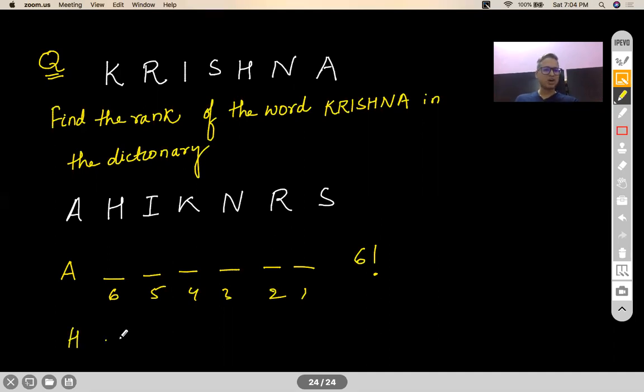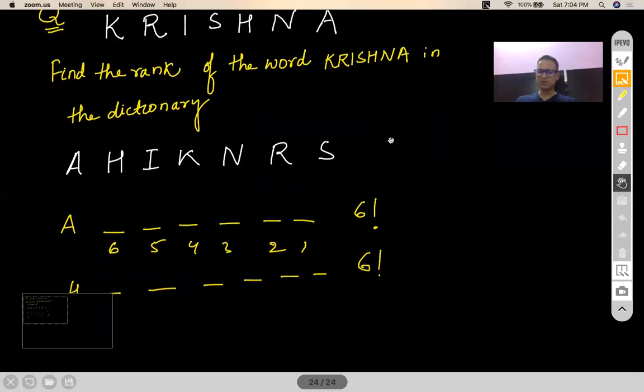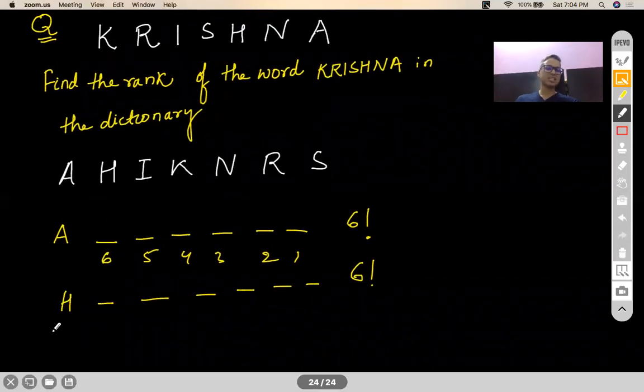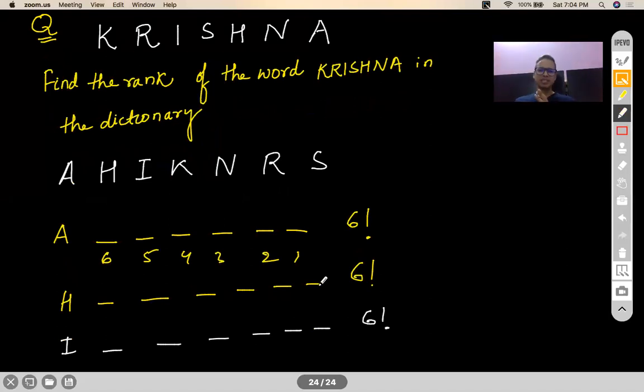Similarly, can you say all words that start with H, that also is 6 factorial? Correct? They will also precede Krishna. Correct? All words that start with I. So blindly we can comment that these words will definitely precede Krishna. So your answer will be somewhere after 720 into 3, which is almost 2160. So anybody who has given an answer less than 2160, you are definitely wrong.